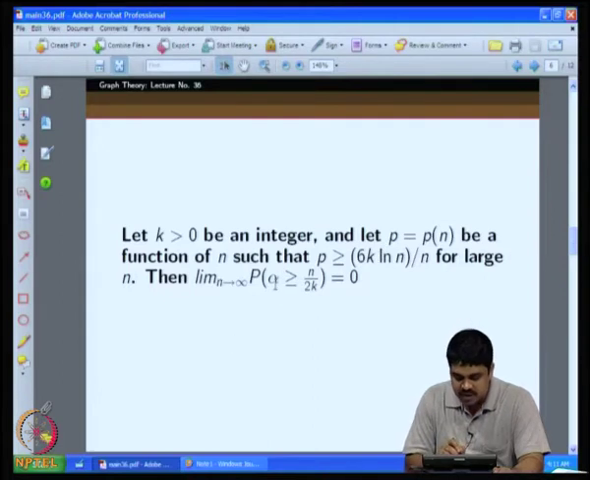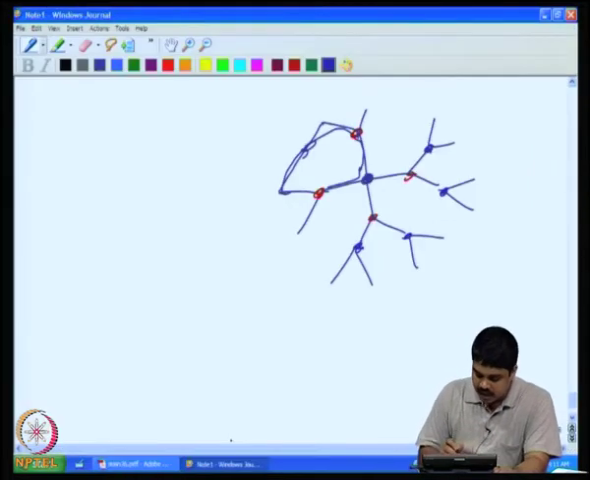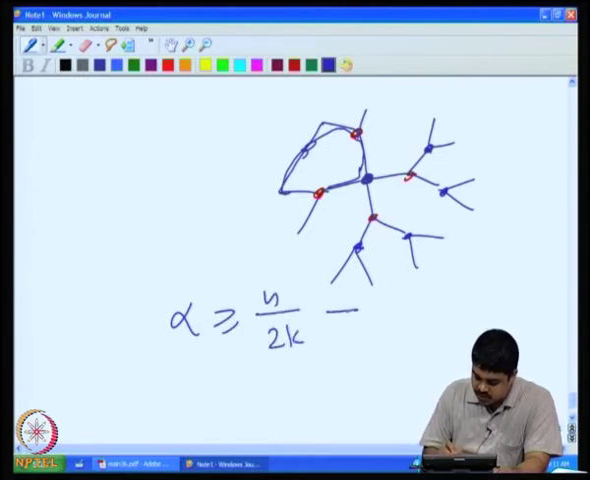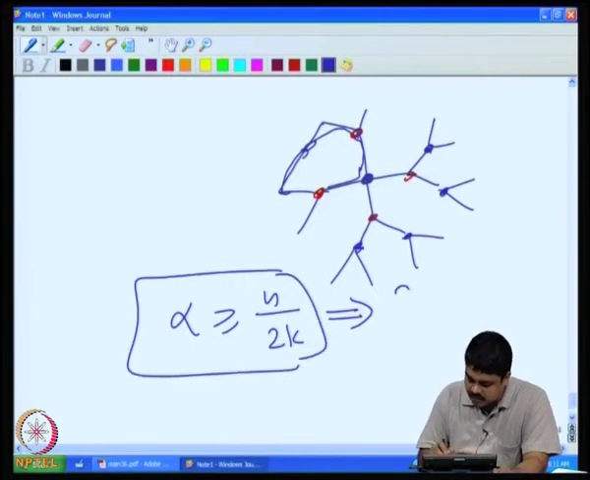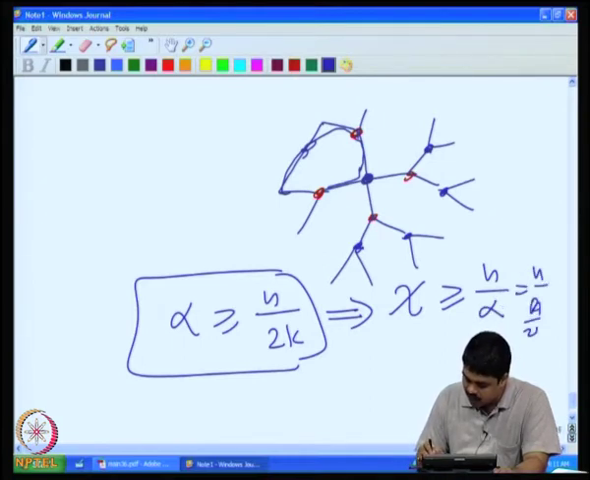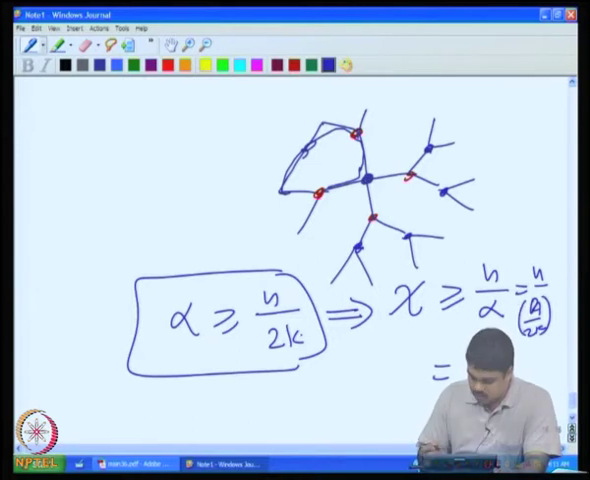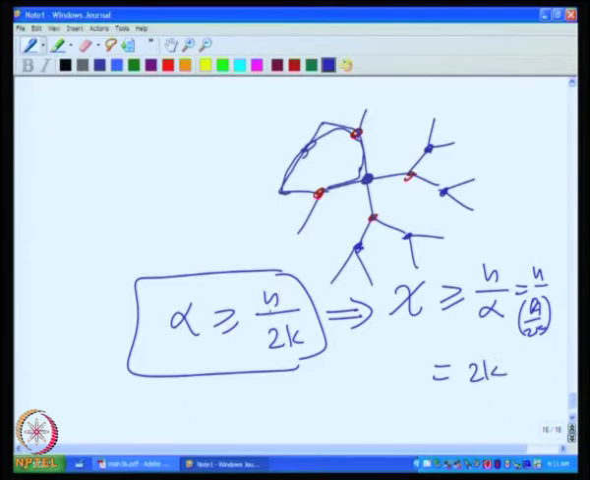So, why am I trying to make alpha less than n by 2k? If anybody is confused about it, this is because if I prove this, it will immediately imply that chi is greater than or equal to n by alpha, equal to n by 2k, which is greater than or equal to 2k. In fact, I do not need 2k, I can put n by k. So, even n by 2k.